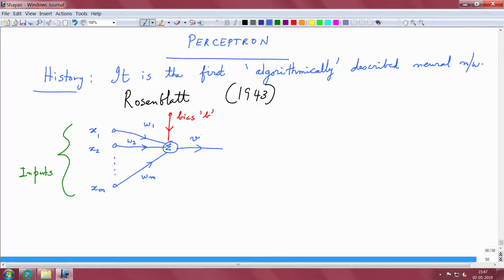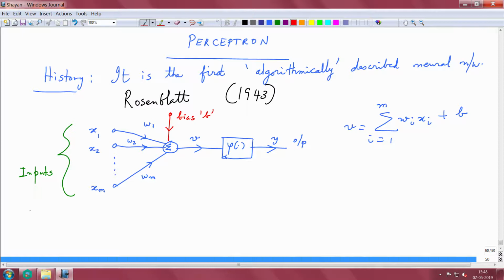We have the local receptive field that goes through an activation function phi, and we have the output y. So, v is basically, if we recall, summation i equals 1 to m w sub i x i plus bias b.